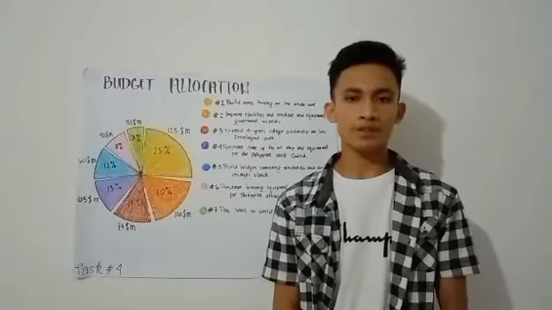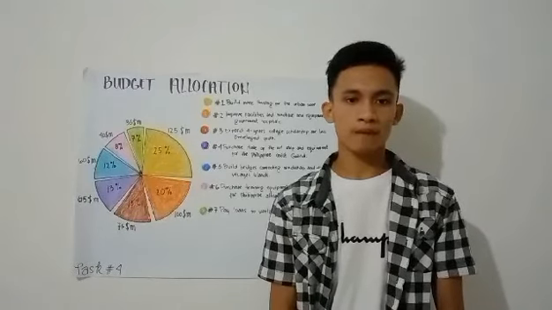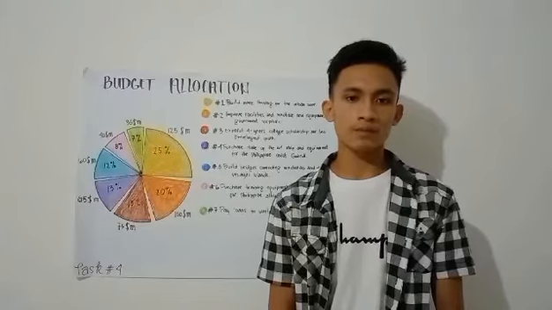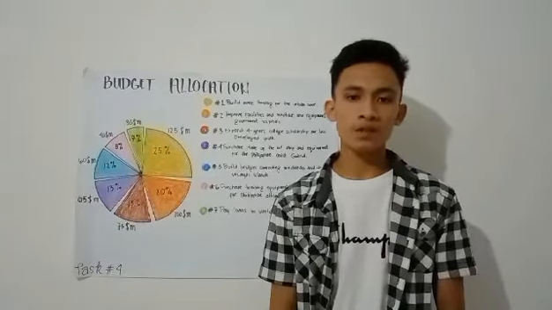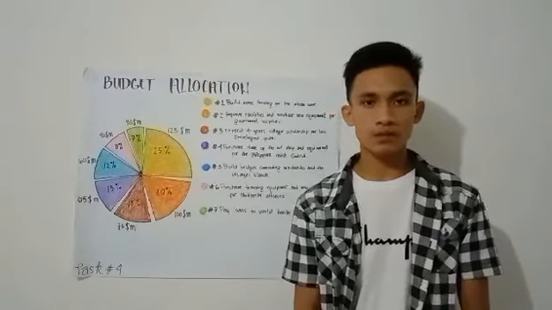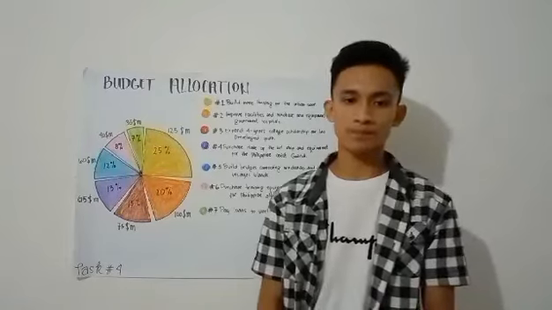with a percentage of 13%, which is 65 million US dollars converted to Philippine peso, which is a total amount of 3,296,852,500 pesos.